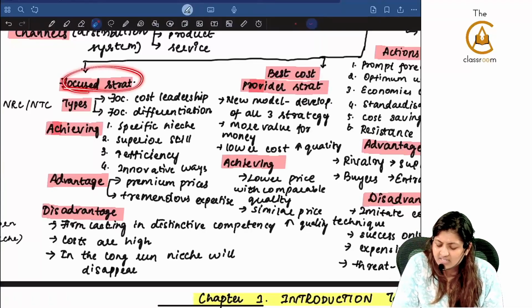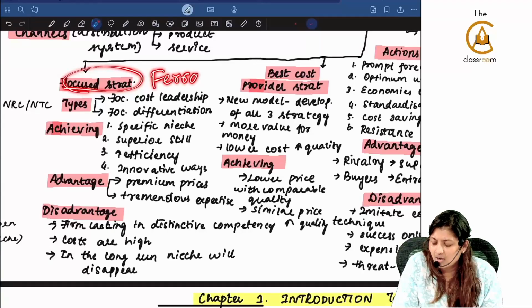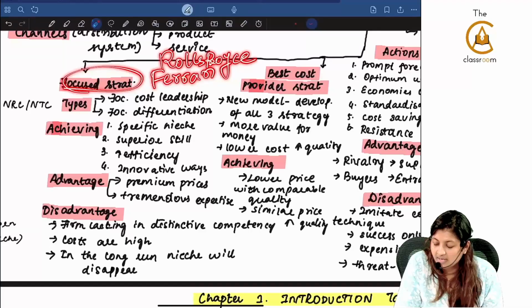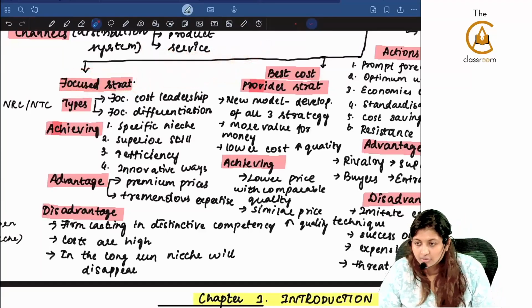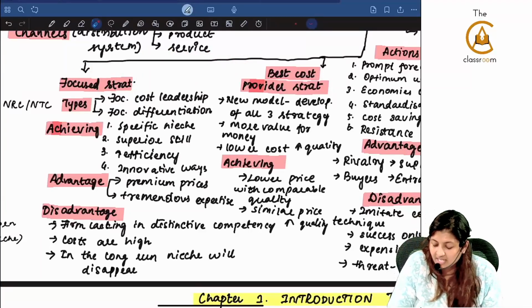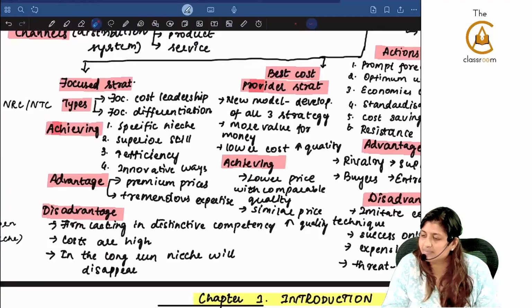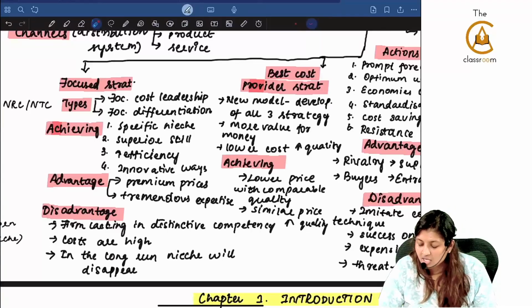Example for focus strategy, we saw Rolls-Royce, Ferrari car, all of those things. I think I told Rolls-Royce in your class. Yes, like how they denied Mallika Sherawat, Rolls-Royce example. Disadvantage, firm lacking in distinctive competencies. Costs are very high. In the long run, the niche and all will disappear. People will start copying.